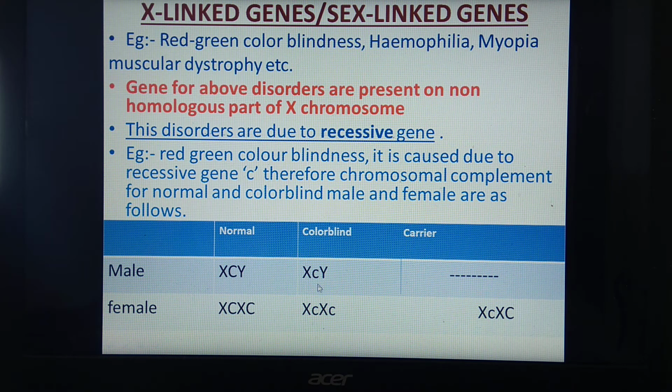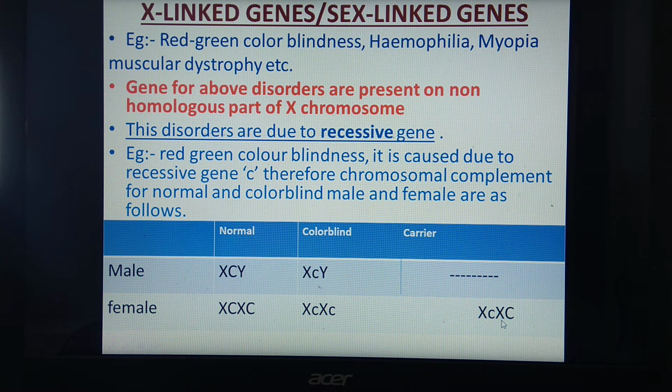A single gene in case of male can cause the disorder, because here the other X chromosome is not there to suppress the effect of recessive gene c. And the females having one recessive gene c are called carriers, because these females have normal vision and they carry this gene to the next generation. Hence, these females are called carriers.